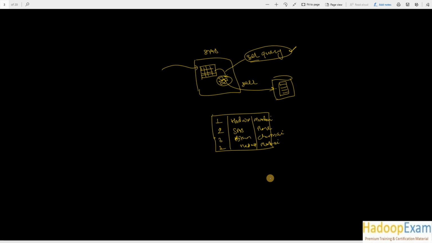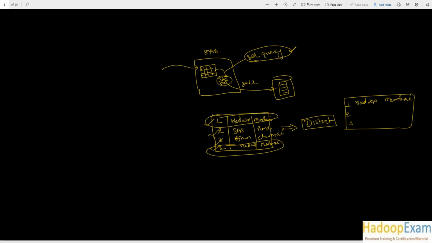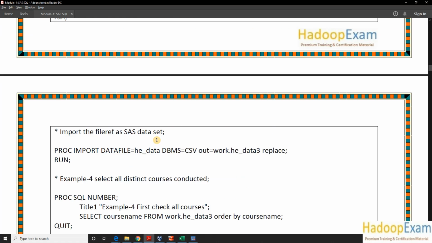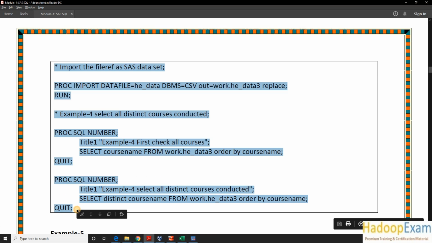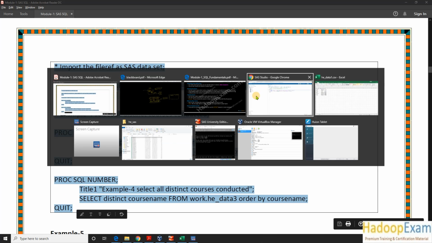I don't want this record to be repeated in my output report. What I would be doing is using the distinct keyword in the select statement, so it would give me only these three records. From this and this, only one record would be selected, and in the output it would be only like this, and these are already distinct records, second and third, so that would be in the output, correct? So let's go through the example and then understand. So we have already covered three examples, so let's go to the fourth example where we are doing this stuff.